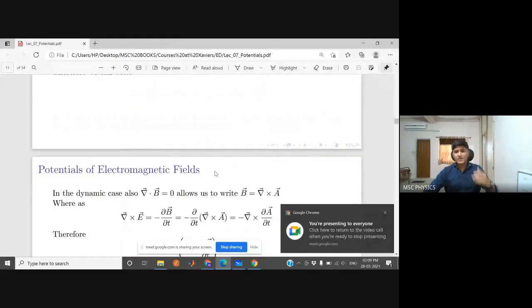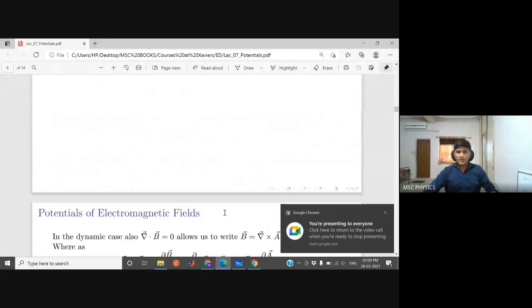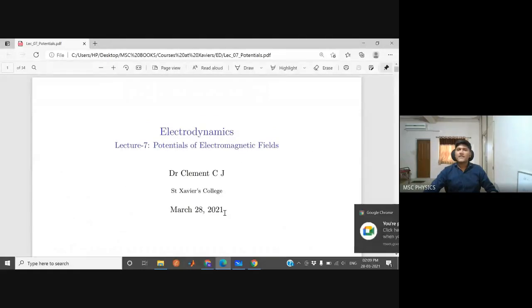So yesterday we talked about something wonderful. क्या बात किया था हमने कल? How Maxwell fixed Ampere's law. That is what yesterday's topic was. Yes, that was yesterday's topic.